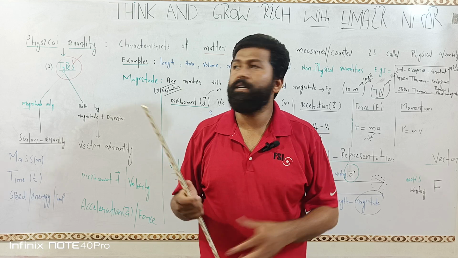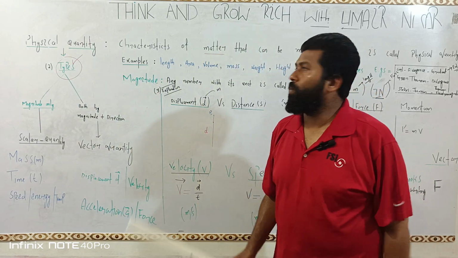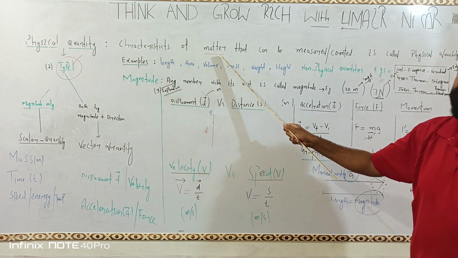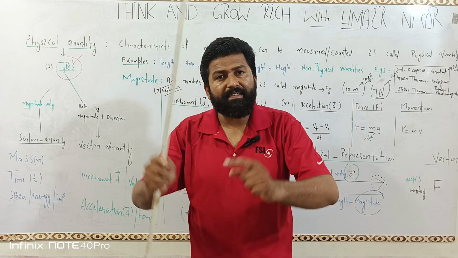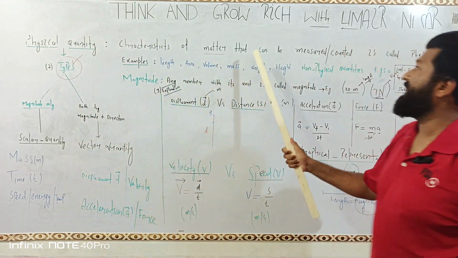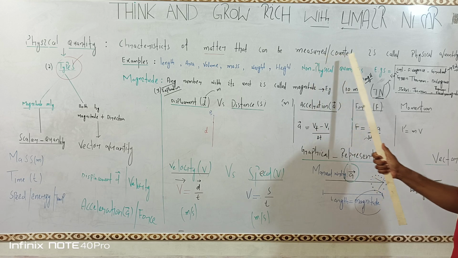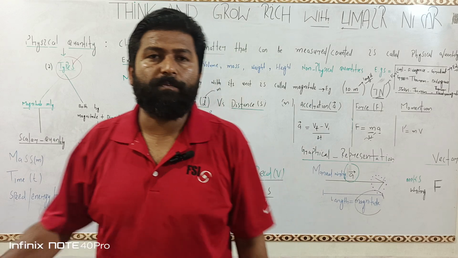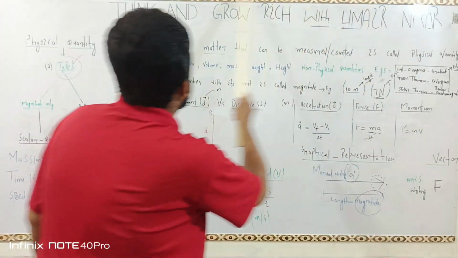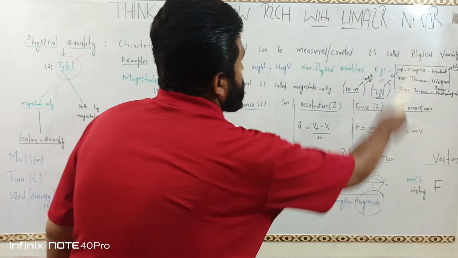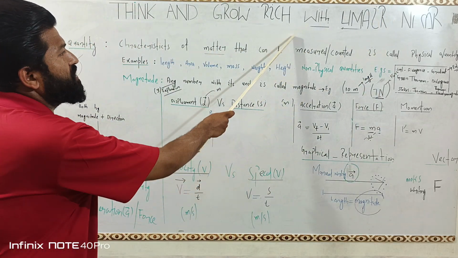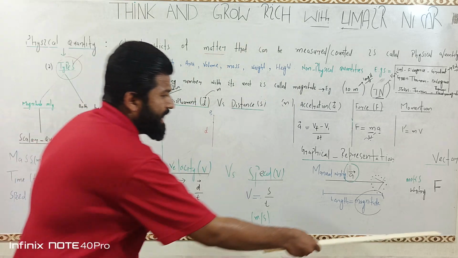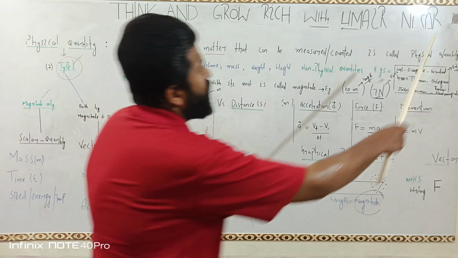So after clearing what matter is, now again, physical quantity means characteristics of matter. These are the characteristics of matter that can be measured, counted, is called physical quantity. Let's suppose this board is a matter. And what are the characteristics of this board? This board has length, width.